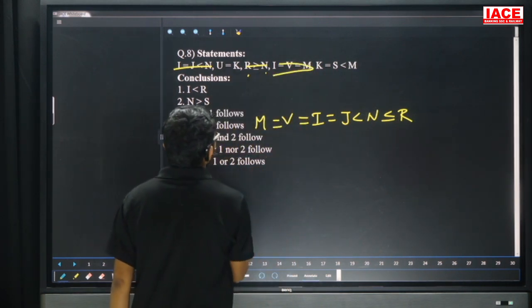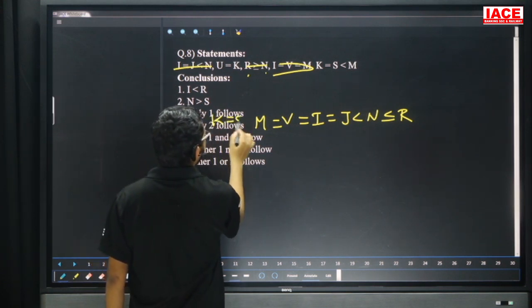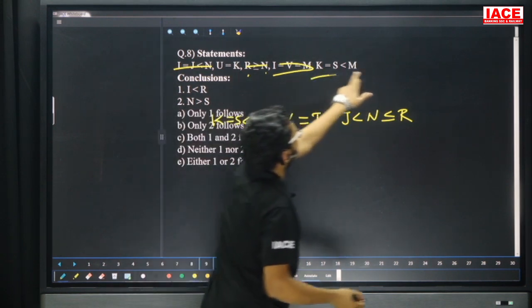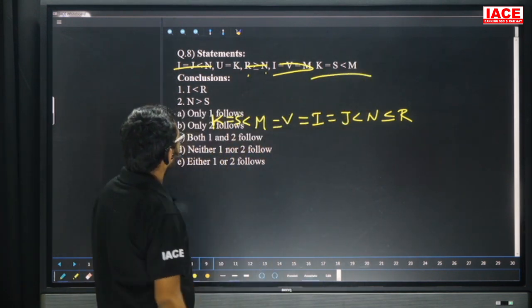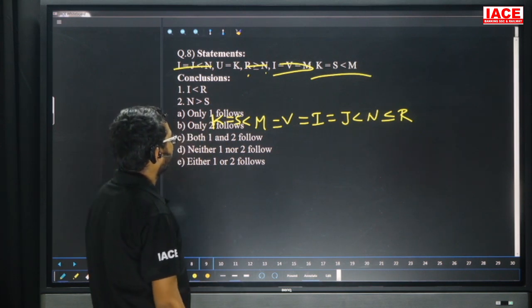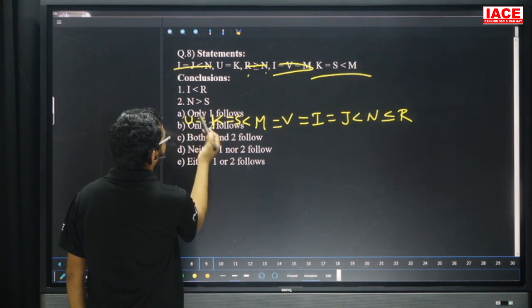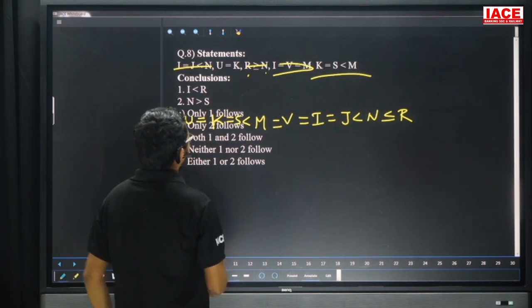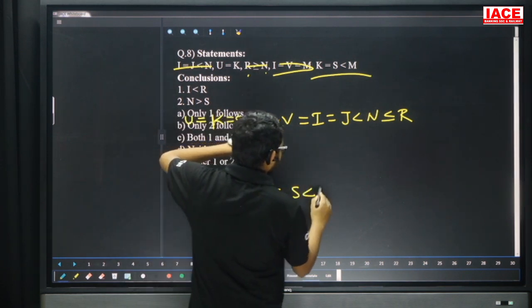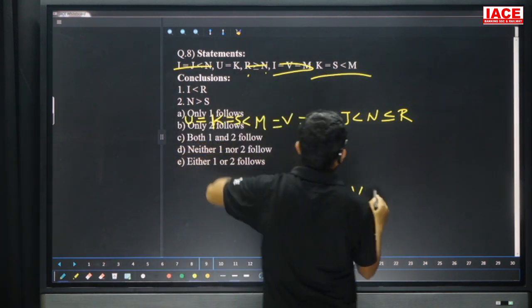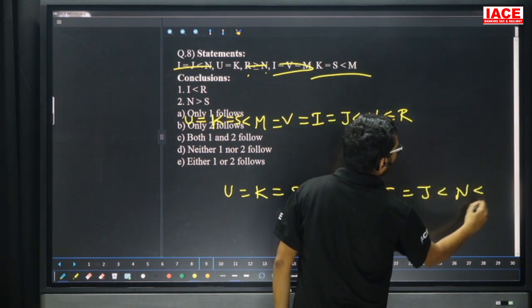Next one, K equal to S less than M. Next one is U equal to K. Yes, now friends, check. Here the next one is U equal to K. If one mistake like this: U equal to K equal to S less than M equal to V equal to I, equal to J less than N less than or equal to R.